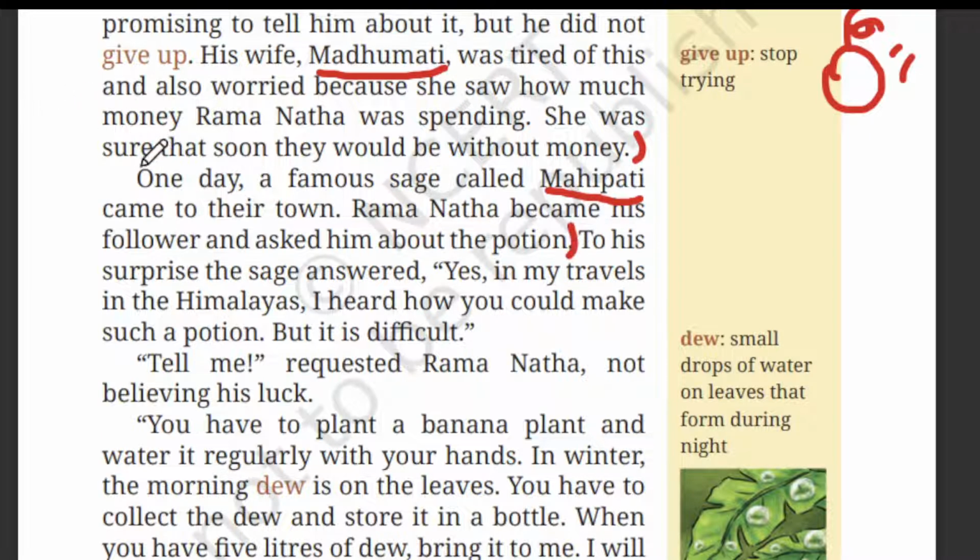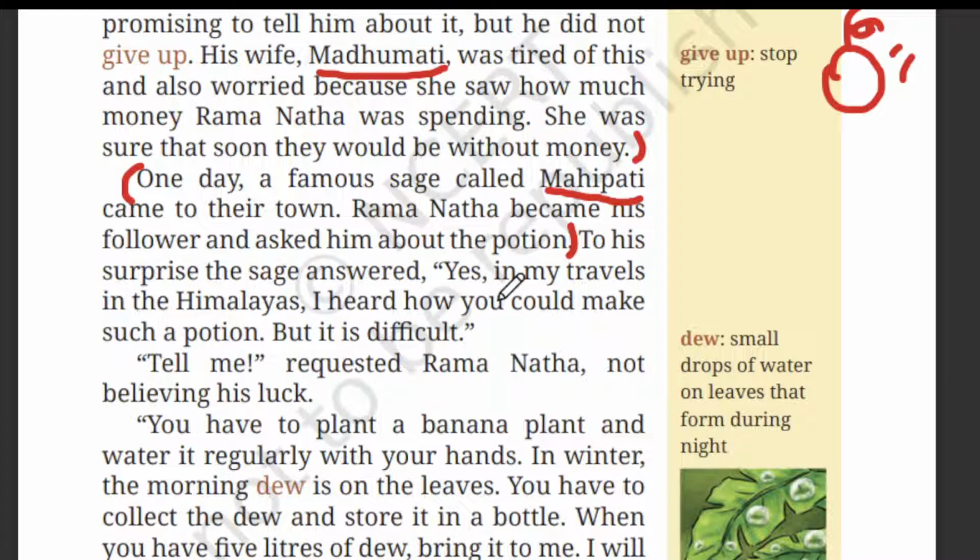He went to the sage and asked, is there any magic potion that can turn any object into gold? To his surprise, the sage answered. The sage replied, yes, in my travels in the Himalayas, I heard how you could make such a potion, but it is difficult.